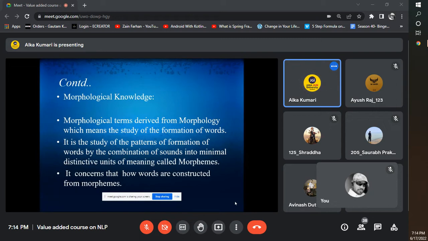Whenever a user talks with Google Assistant, Alexa or Siri, in that situation NLU is already there in the system. The natural language understanding system will break each and every word. Suppose I'm asking what is morphological knowledge. If I ask this question to Google Assistant, the NLU, the natural language understanding system, will break each and every part of the words, and then it will try to find out the concept of that word, the meaning of that word. So this is part of morphological knowledge.